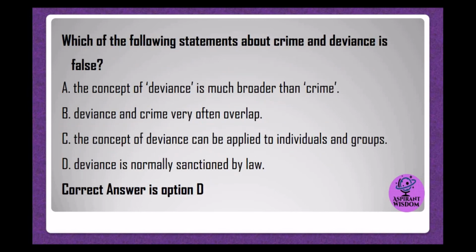Which of the following statements about crime and deviance is false? A. The concept of deviance is much broader than crime. B. Deviance and crime very often overlap. C. The concept of deviance can be applied to individuals and groups. D. Deviance is normally sanctioned by law. Correct answer is option D.